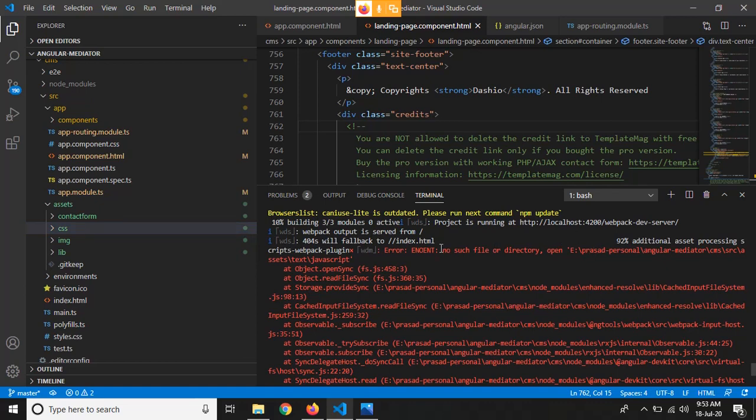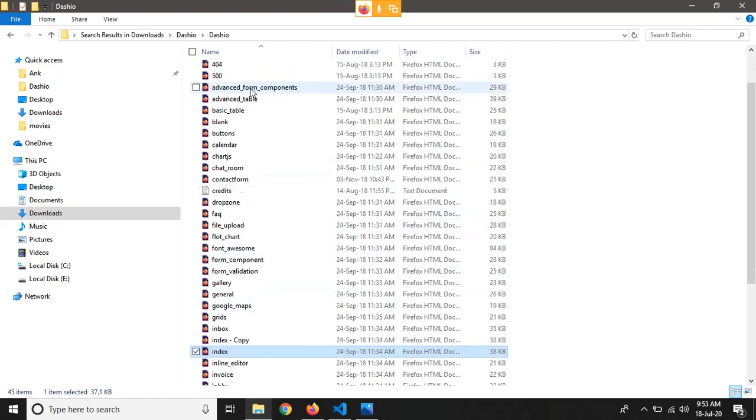It is saying that no such file or directory is available in this project directory, CMS source asset, then text. So we don't have anything for this text.